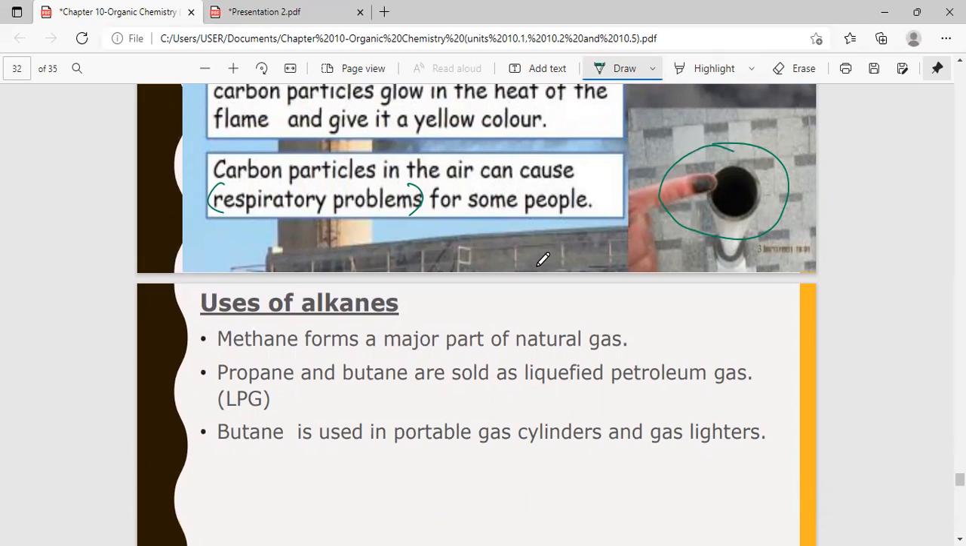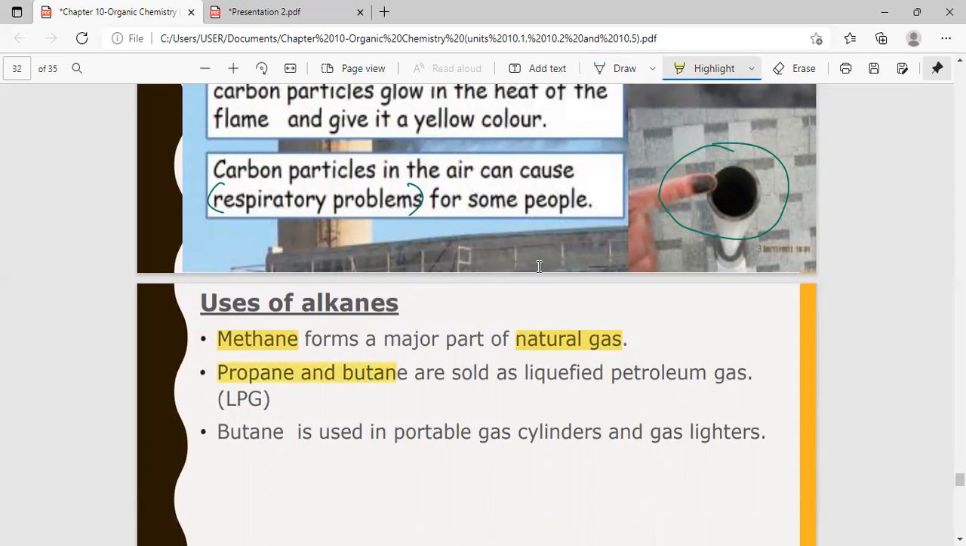Now, let us look at some uses of alkanes. We have learned the uses of alkanes before, but this is just to put it together here in one place. Methane is a major part of natural gas. We learned that natural gas is used as fuel, and it is also reacted with steam in the making of ammonia. So these are the uses of methane.